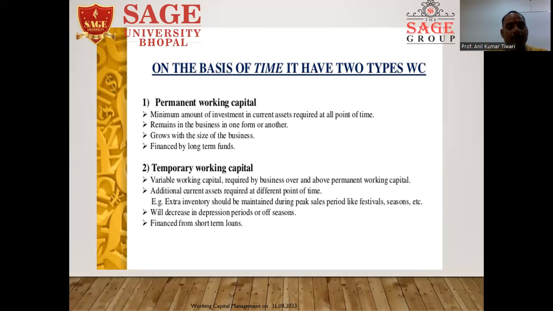Temporary working capital is variable working capital required over the permanent working capital, the additional assets required at different points of time. As I already told, extra inventory should be maintained during the peak sale period, like the festival season, and it decreases in the off season. It is financed from short-term loans.